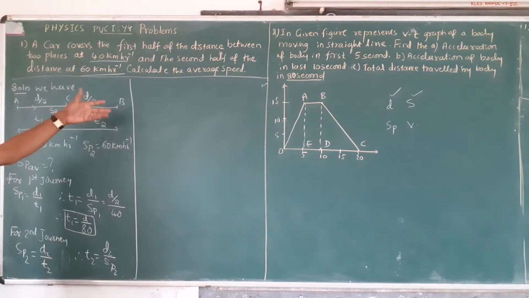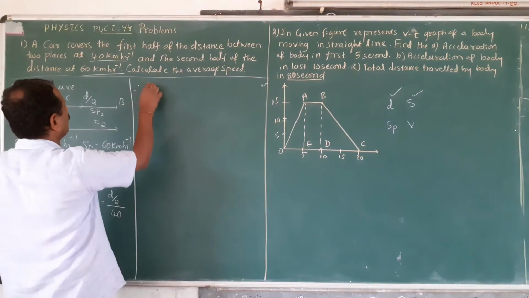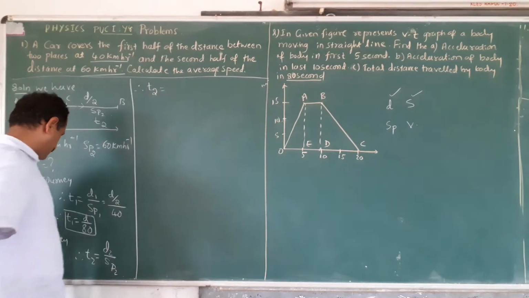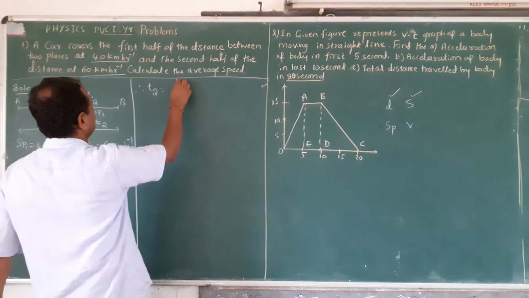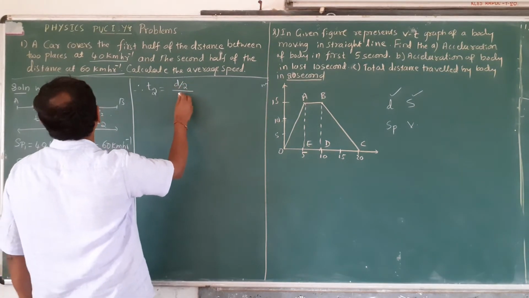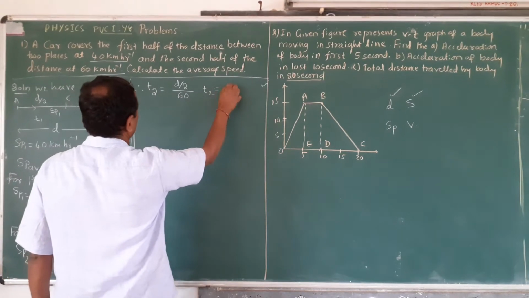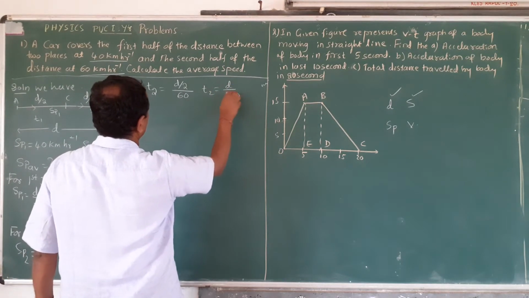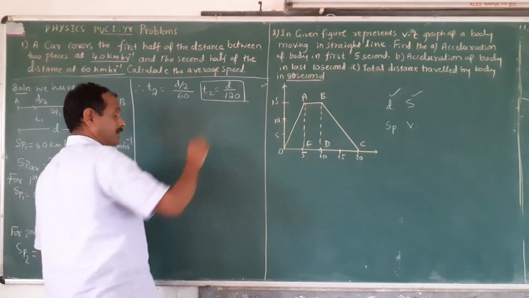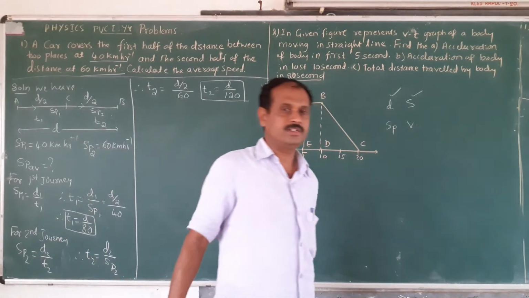The next distance is half of that one. Therefore T2 is equal to D by 2 whole divided by 60. Now T2 is equal to D divided by 120, the time taken for the second half of the distance.